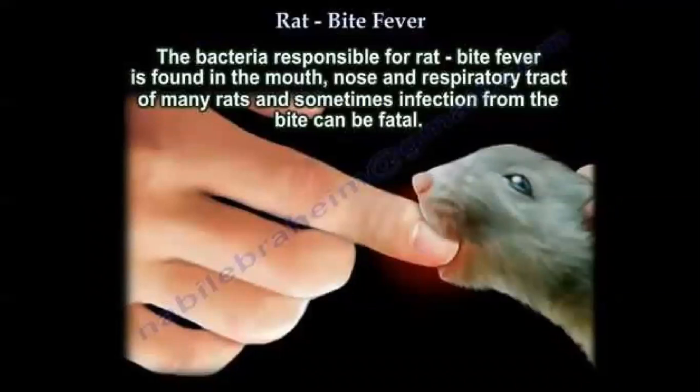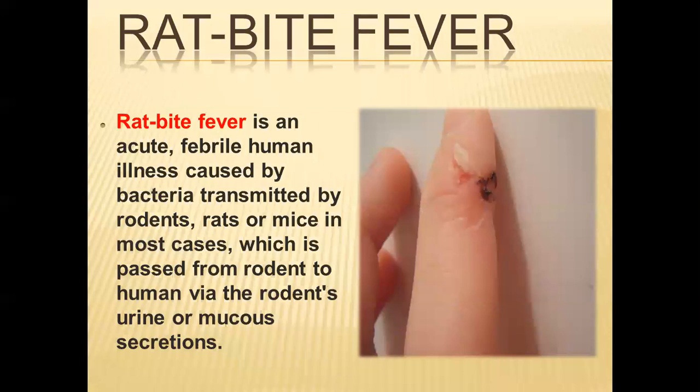The bacteria responsible for rat bite fever is found in the mouth, nose, and respiratory tract of many rats, and sometimes infection from the bite can be fatal. So the rat carries the microorganism in its mouth, nose, or respiratory tract, where they can easily spread the infection with the help of contaminated food, by urine, saliva, or feces.